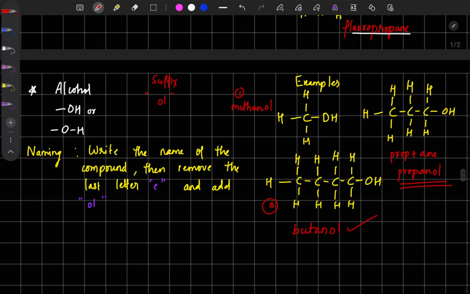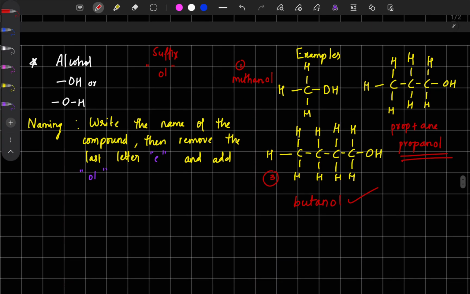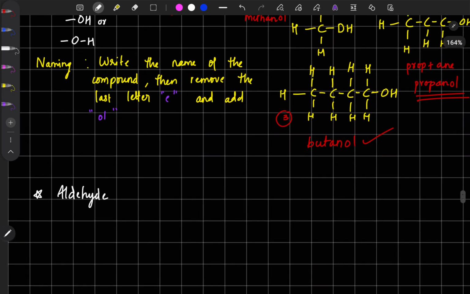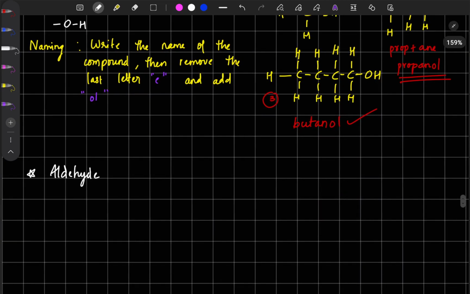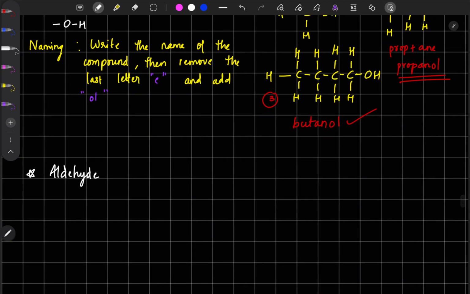Similarly there is aldehyde, which is easy. I will do it now. So let us do aldehyde. I'll write the aldehyde. Do you remember the functional group of aldehyde? The aldehyde functional group means it will be like this: C double bonded to O and attached to an H.